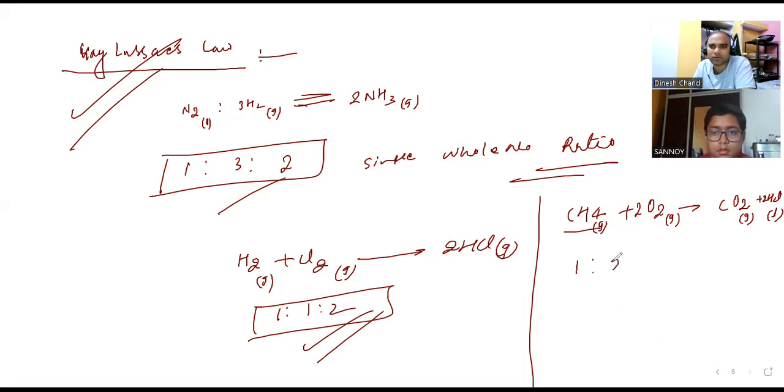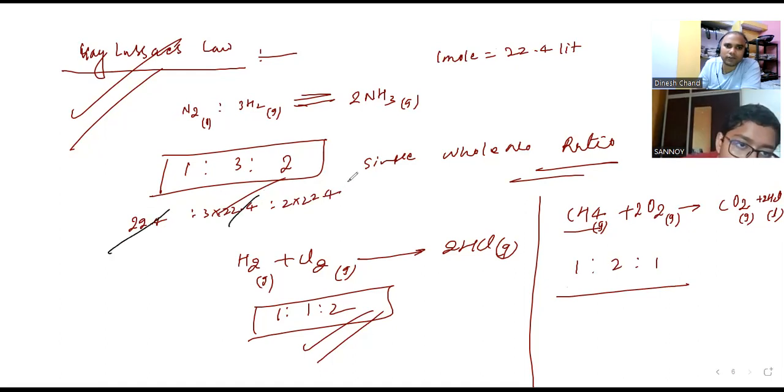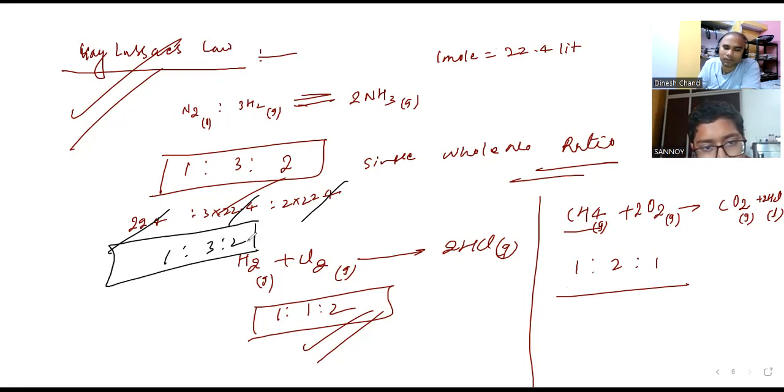So this is 1:2:1. Now 1 mole is equal to how much? 1 mole is equal to 22.4 liter. So here is 22.4 liter, then here is 3 into 22.4 liter and 2 into 22.4 liter. Now you see this all will be cancelled out, 22.4, 22.4, 22.4. So 1:3:2.